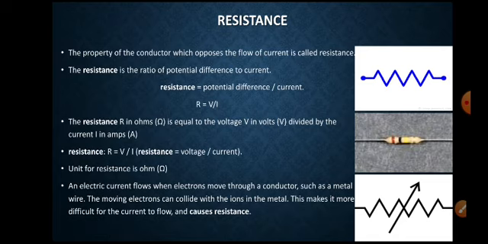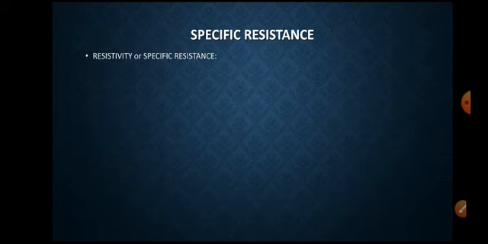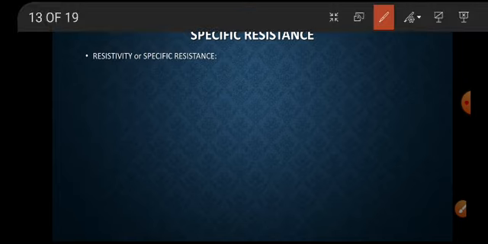So resistance changes from conductor to conductor. But how does the material's resistance change? It is resistivity. Take the resistance of a conducting wire. For example, a wire whose resistance is R is conducting current I, and a potential difference is applied at the ends of the wire.